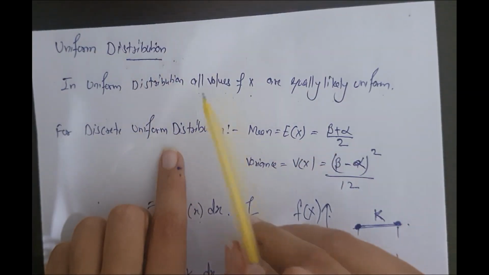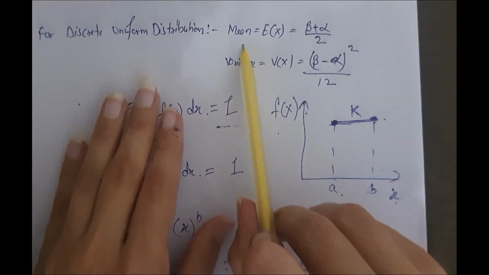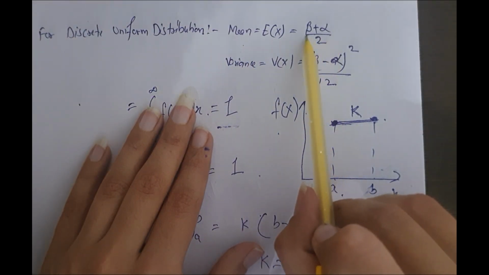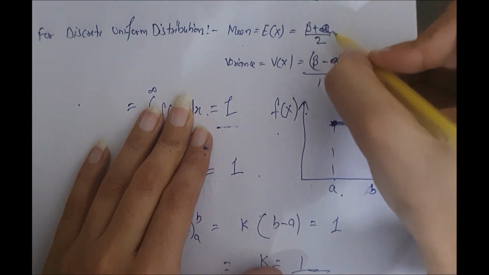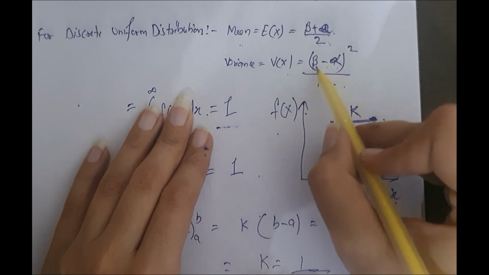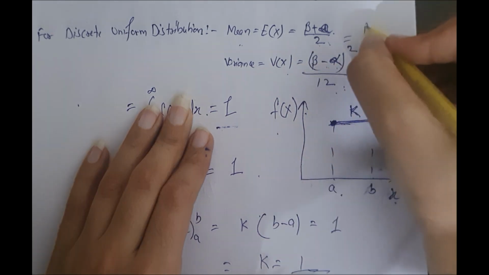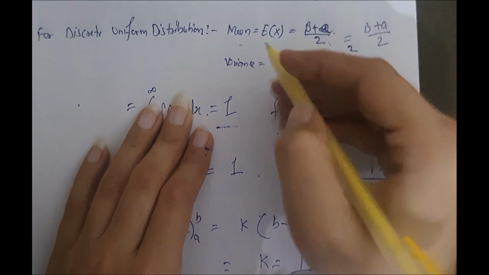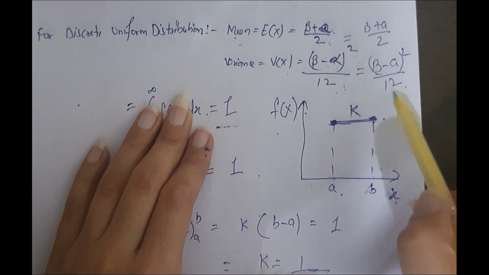In uniform distribution, all values of x are equally likely. So how do we find mean and variance? Mean is b plus a divided by 2. Now variance comes out to be b minus a whole square divided by 12. This is how we find mean, (b plus a) divided by 2. Variance is (b minus a) square divided by 12.